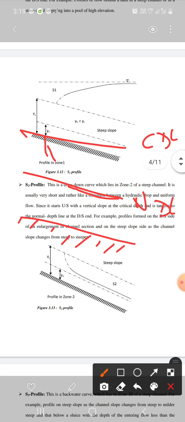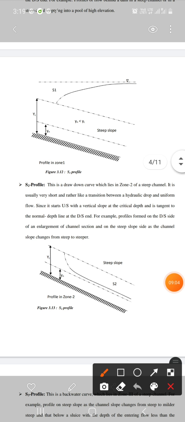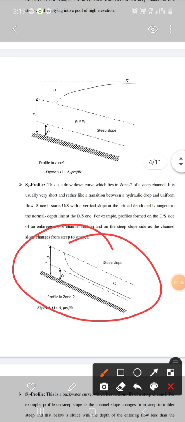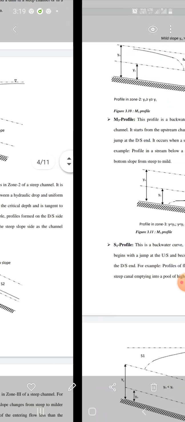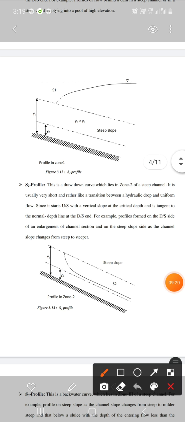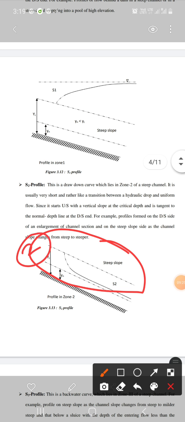Here you can see this is the S2 profile. Water is meeting tangentially at NDL, and water is meeting at 90 degree at CDL. This will be approximately 90 degree. So this is the profile for S2 profile in the region 2 of steep slope.